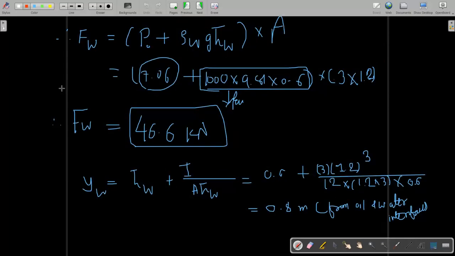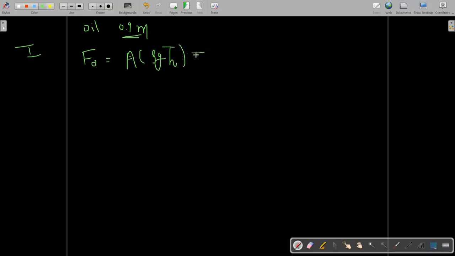As you increase the height, the total force changes. Now the oil height is 0.9 meter. Okay, we have added 100 mm of oil, so the height has increased by 100 mm. Now what happened? The force exerted by the oil will be cross-section area multiplied by rho g into the centroid depth of the projection.